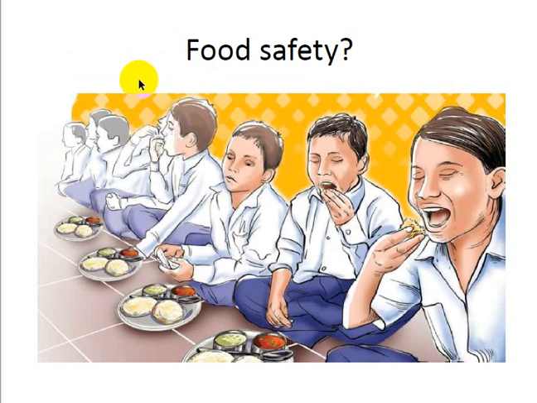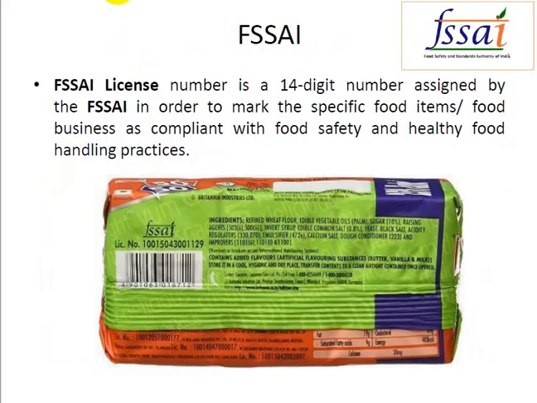So is it safe that we are consuming foods, like any packed fruits, that we are consuming only safe products? For this purpose, to ensure food safety to the consumers or the public, the government has formed this organization, the Food Safety and Standards Authority of India, FSSAI shortly.